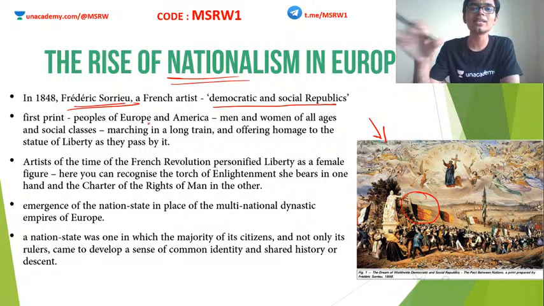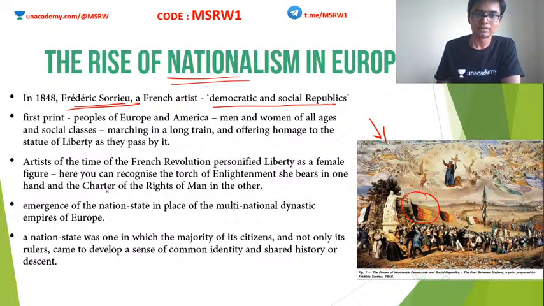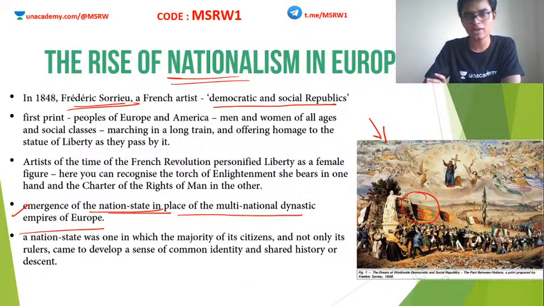These were the common themes in this period in Europe. This is also the time when we see the emergence of the nation state in place of the multinational dynastic empires of Europe.